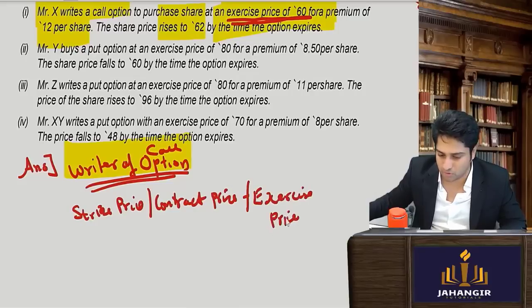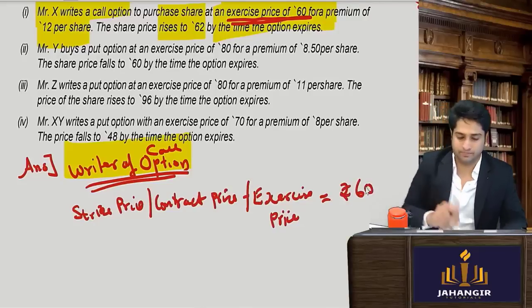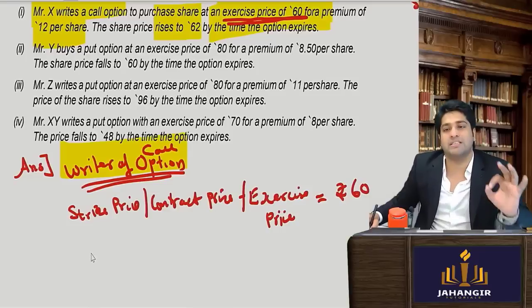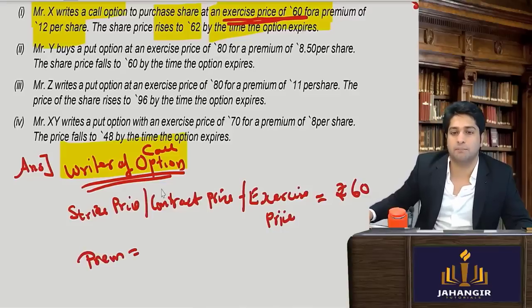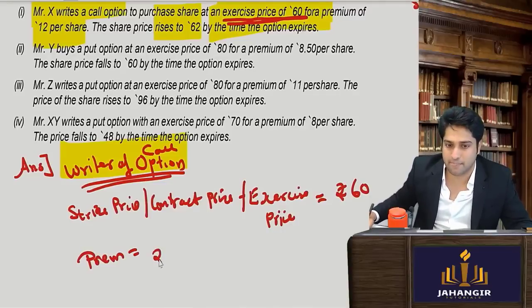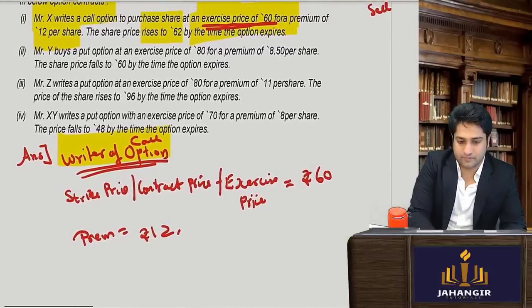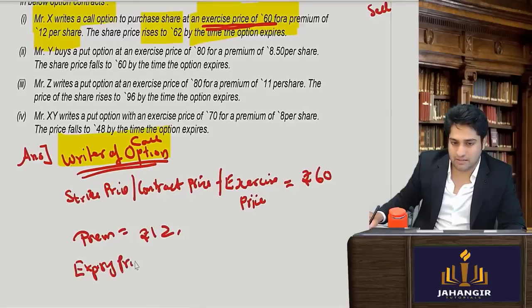Trust me, it is the most simple and the most boring. Exercise price is how much? Rupees 60. Now premium, the premium is always to be paid, yes or no? Premium amount. Premium amount is how much? Rupees 12. Is this clear? Now we are going to write the expiry price. The expiry price means at what price did it really terminate?